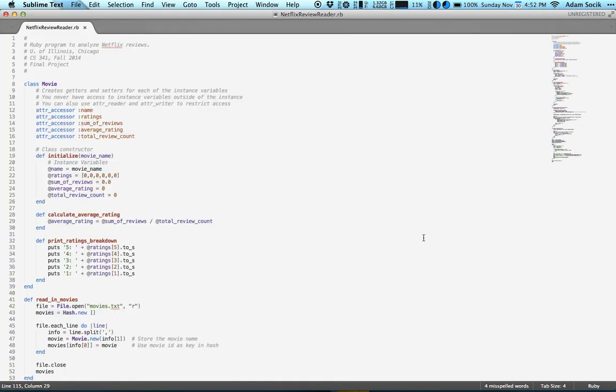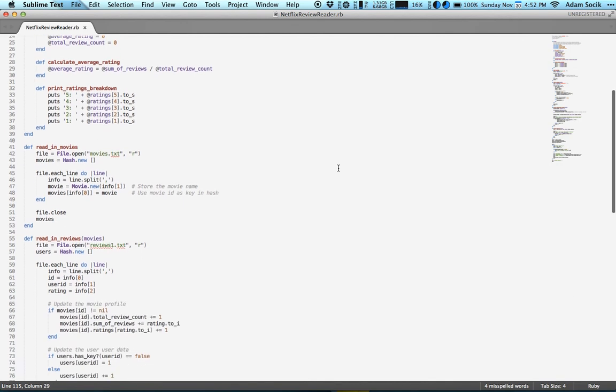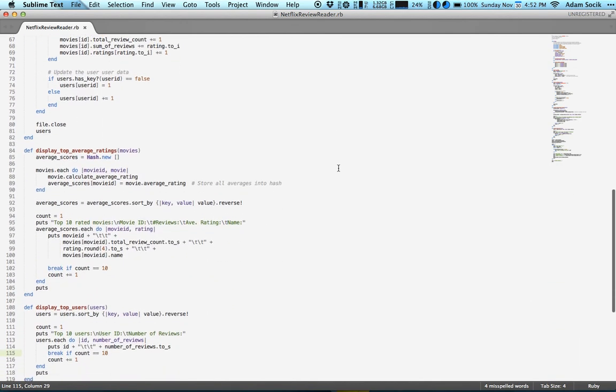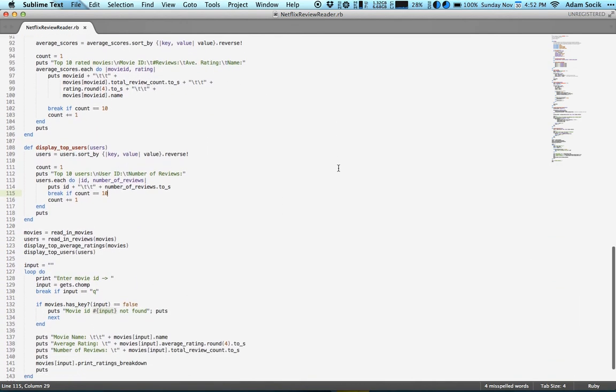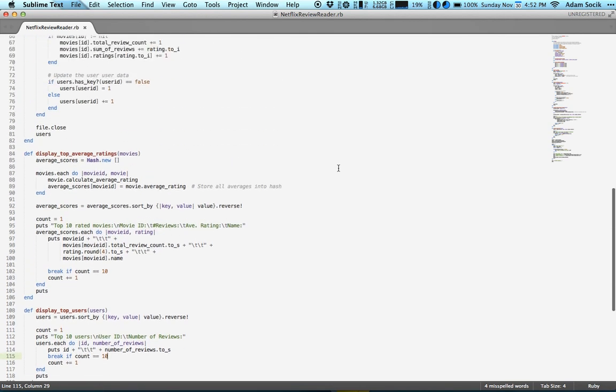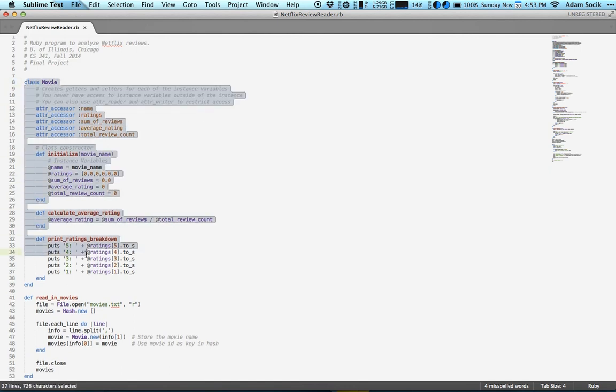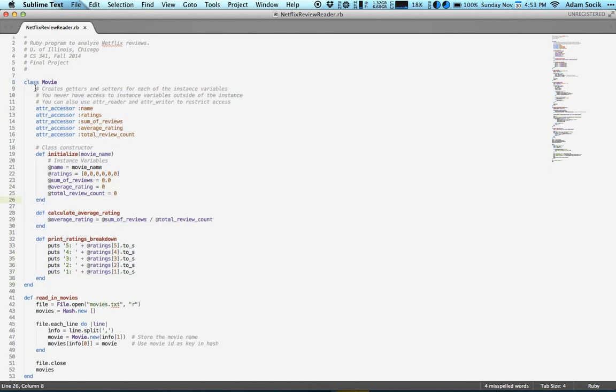So now to look at the actual code a little bit. Kind of running out of time, so let's do a brief overview of what we have here, and save details for the actual class presentation. You can see the general syntax of how Ruby looks. Going back to the top, here's your movie class. You can see each section here is always ended with an end statement. You don't need curly braces.